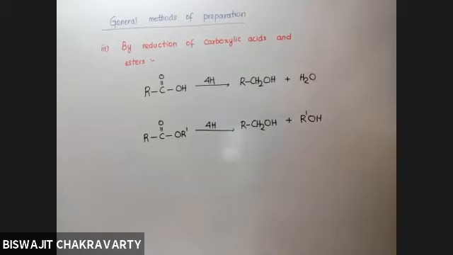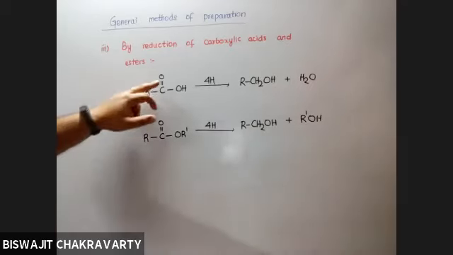Okay. So here, what I was saying is, when you have a carboxylic acid or when you have an ester, you need to supply 4 hydrogens to them. And again, it is coming from reducing agents. But here, not all reducing agents will be helpful. You have to take a stronger reducing agent, like lithium aluminum hydride and sodium in presence of ethanol. Others are not going to convert them to the alcohol. So the question arises, why are 4 hydrogens required now, and previously, why were only 2 hydrogens sufficient?